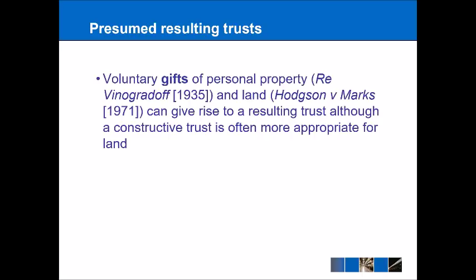And so the granddaughter was entitled to keep the shares because she was a joint shareholder under this presumed resulting trust. In terms of land, this is also possibly open to the idea of a presumed resulting trust as well. The case of Hodgson and Marks is a pretty good example. But generally for property, because of the requirement to have things written down and contracts to be signed and things like that, generally speaking, it's constructive trusts that apply there, but just be aware of it.